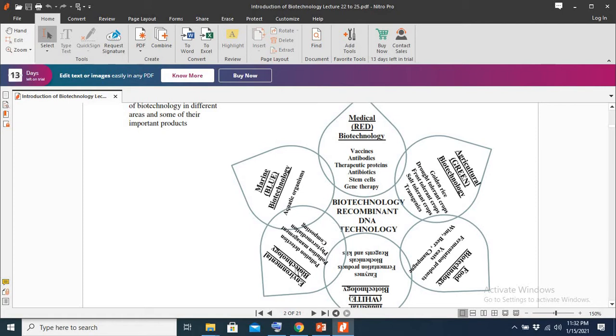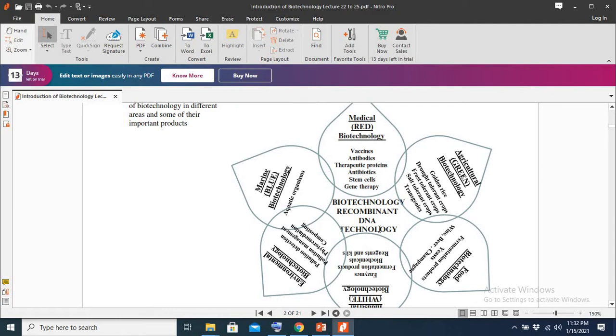We will discuss the applications of biotechnology and genetic engineering one by one in each field.